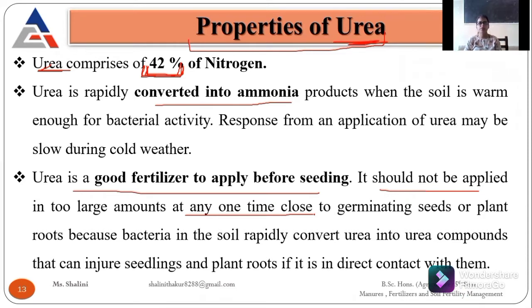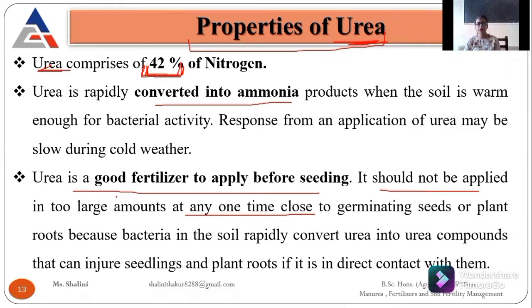As you all know, when we are growing any kind of seedling, or we are preparing a nursery, at that time we are using chemicals, but not in large amount. So we are applying these kinds of chemicals in very small amounts.